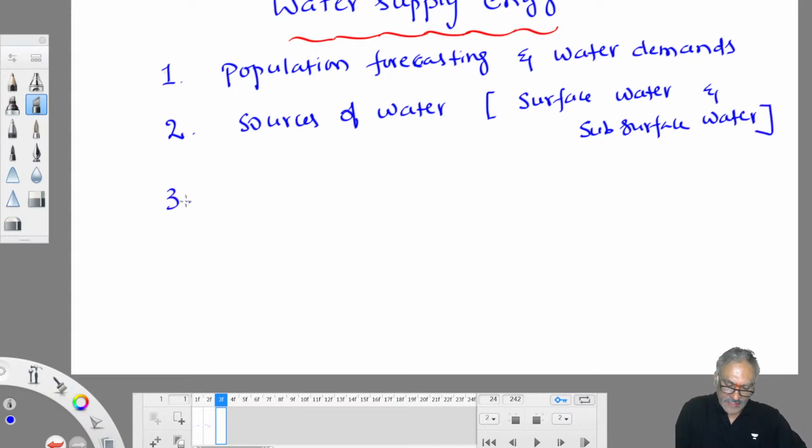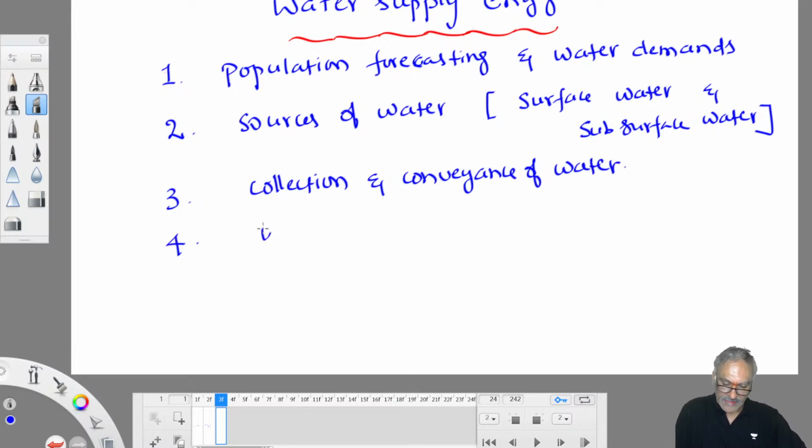The third topic is collection and conveyance of water. The fourth topic is water quality. The fifth topic is water treatment.